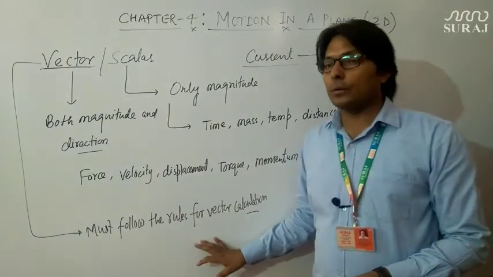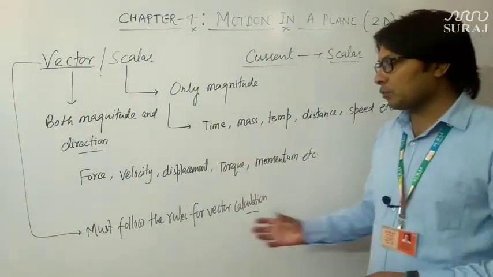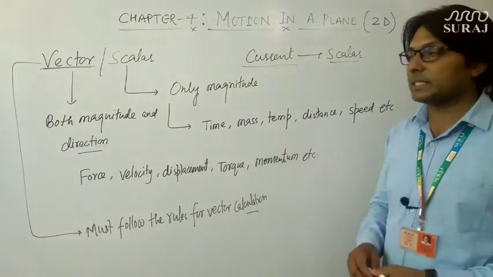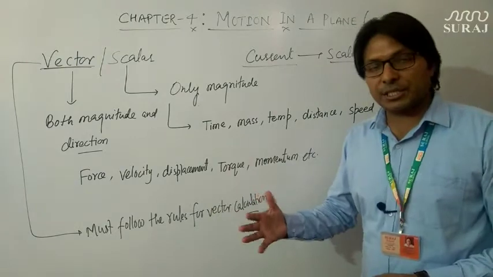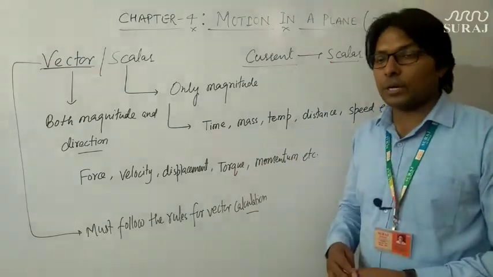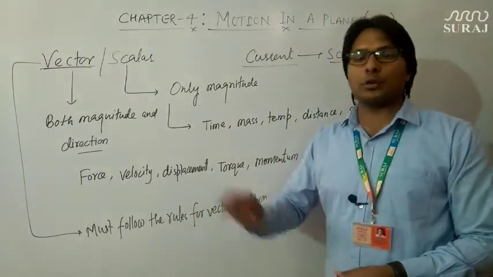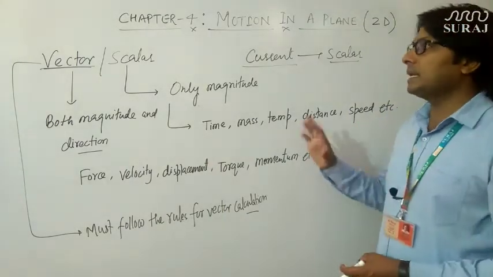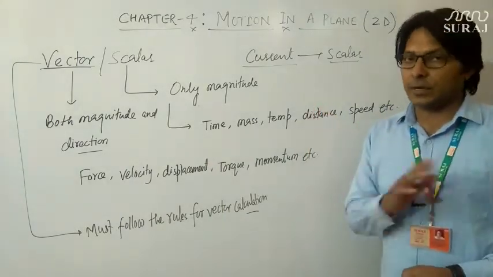If a physical quantity has a specific direction, a specific magnitude, as well as it follows all the rules of vector addition, subtraction or multiplication, then it is considered a vector quantity.